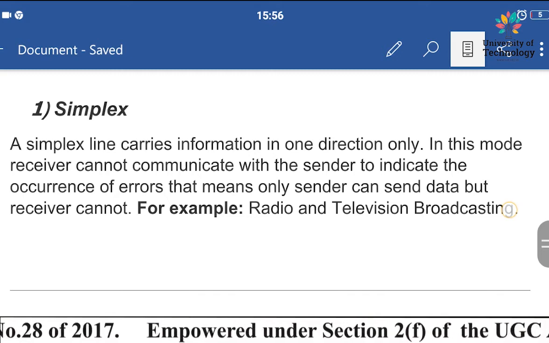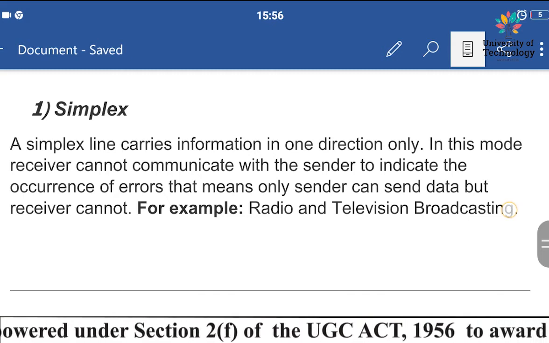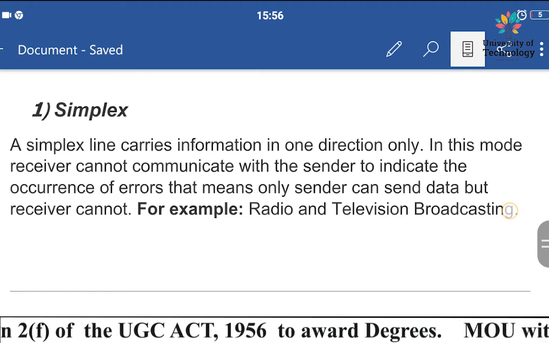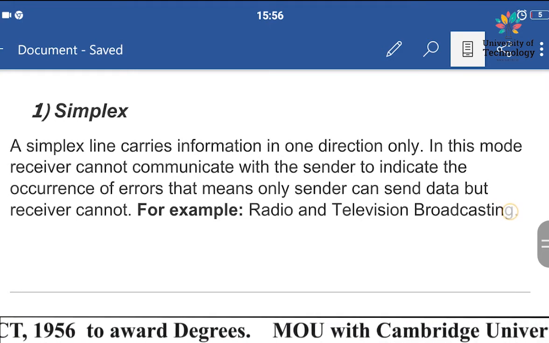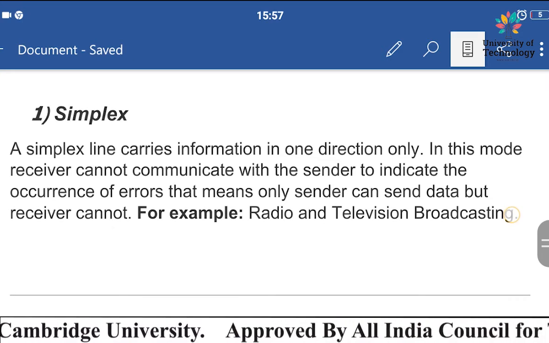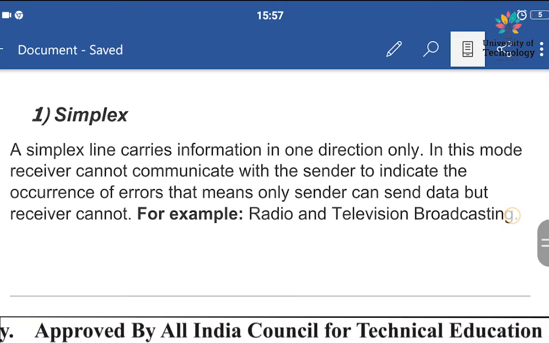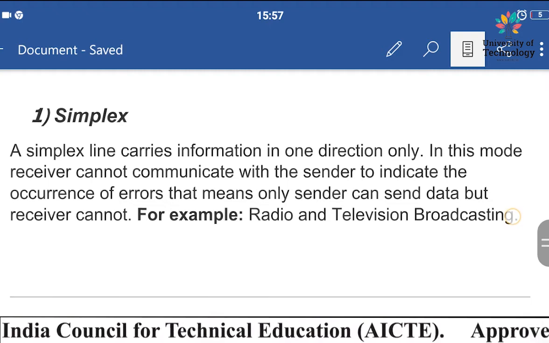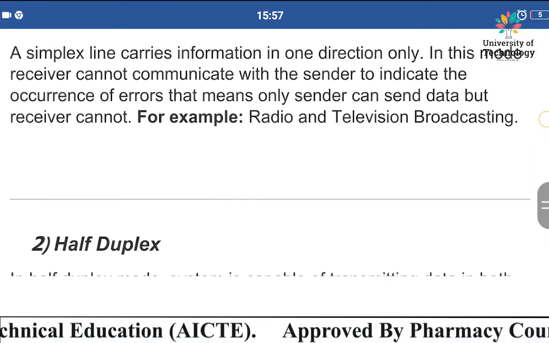So simplex is clear. We have to consider two points in simplex. First, the line carries the information in only one direction, and second, most important, only the sender can send the data and the receiver can't. And the examples are radio and television broadcasting.